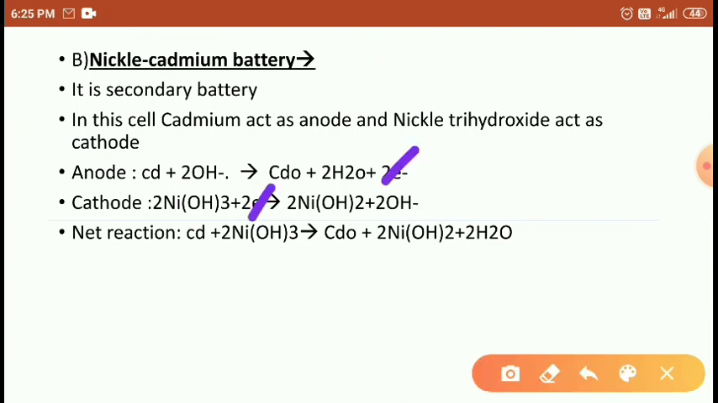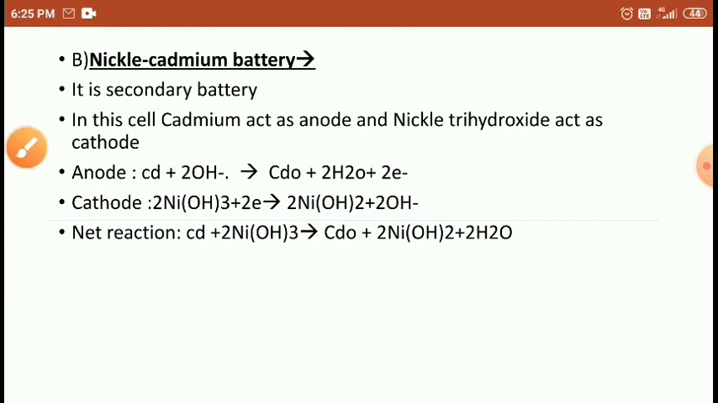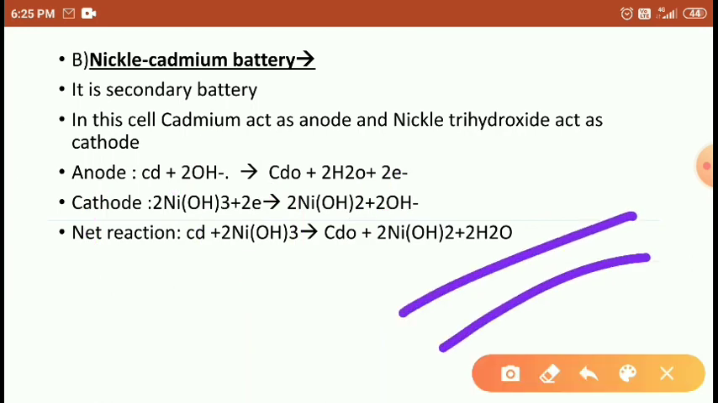The electrons cancel, OH cancels, and finally cadmium and nickel hydroxide are left on the reactant side, with cadmium oxide and water on the product side. Right students? So this is about the reaction, students. I hope you understood this one.